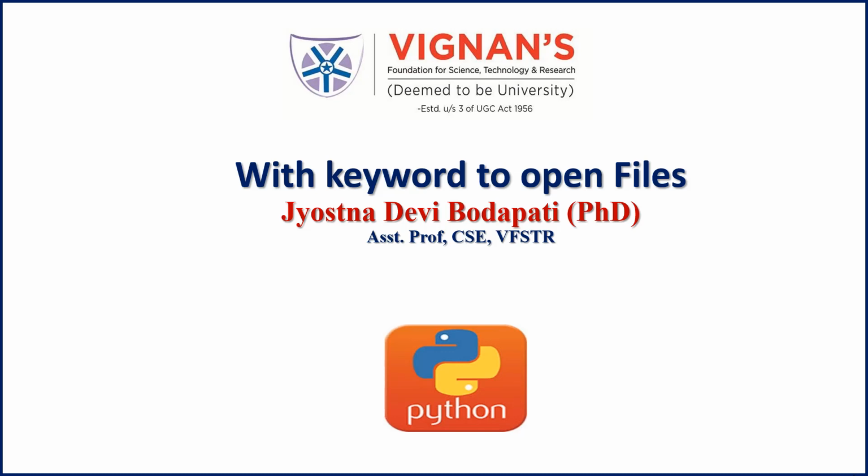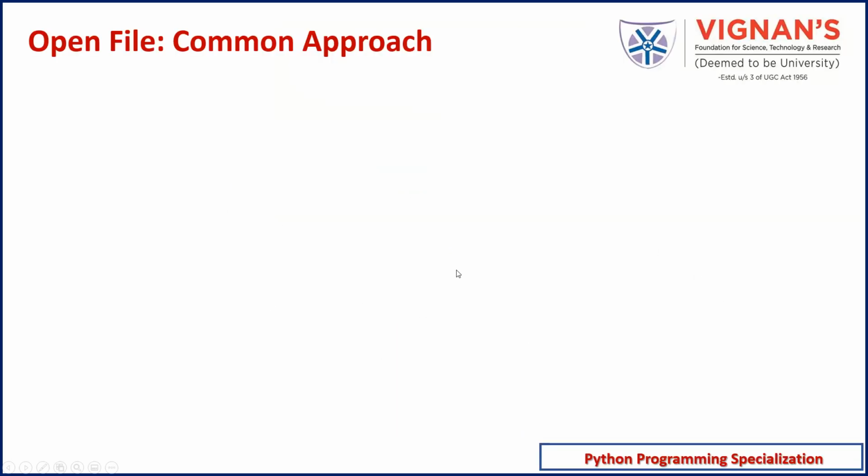In this video, we will see how to open files in Python using the with keyword. So we'll discuss what are the advantages of using the with keyword to open the files. The common approach to open the files is to use the open method to open a file. Say for example, here in this statement, we are opening the sample.txt file in the read mode.